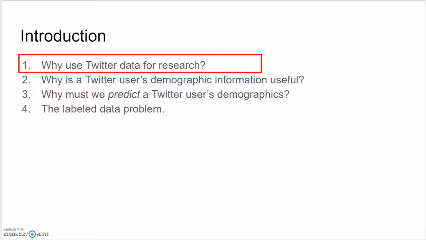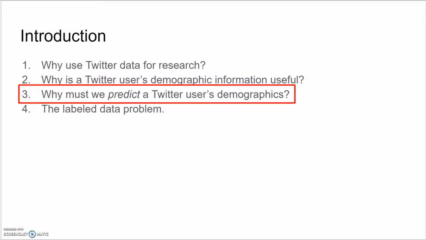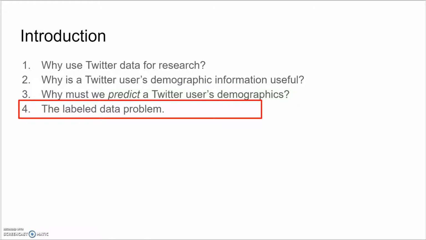Due to Twitter's vast amount of free, public, and easily accessible data, it has become a popular research tool in recent years. Demographic information of data used in research is vital and necessary in order to make generalizations about a population. Because Twitter users don't need to specify things like their race or gender on their profiles when signing up, demographic information must be predicted. However, to do this requires a large amount of label data, which is costly and time-consuming to create.